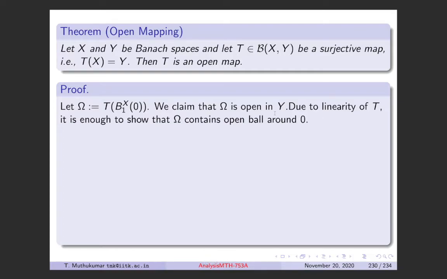By the linearity, it is enough to show that omega contains a ball around 0. We have to show that omega open in Y means for any point, we should find a ball which is completely contained in omega. Instead of showing it for every point, it's enough to show it for the origin, because the origin is in omega, as it's the image of the origin in X. So it's enough to show a ball around the origin, and by linearity that is enough.